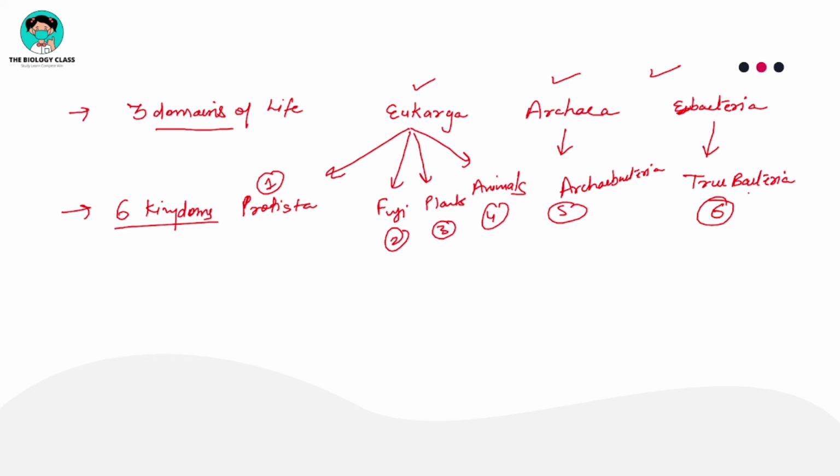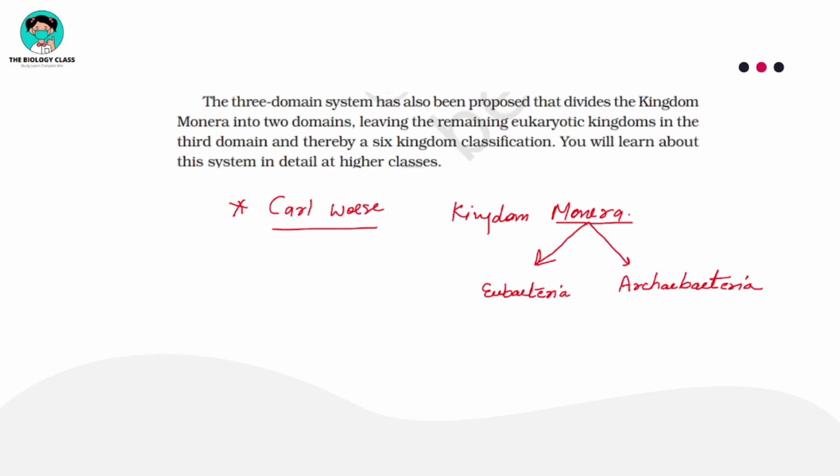If you go with phylogeny, it should start with prokaryotes, but here I'm just giving you a brief introduction of how they have divided it. A 3-domain system has also been proposed, that divides the kingdom Monera into 2 domains, leaving the remaining eukaryotic kingdoms in the 3rd domain, and thereby a 6-kingdom classification, right? So 3-domain system or 6-kingdom classification.